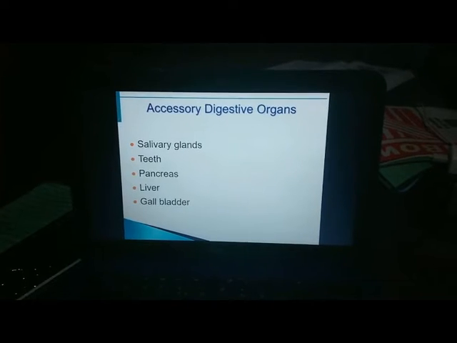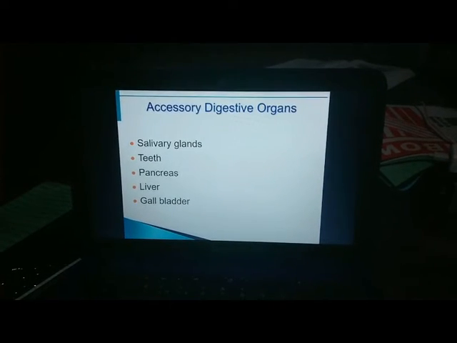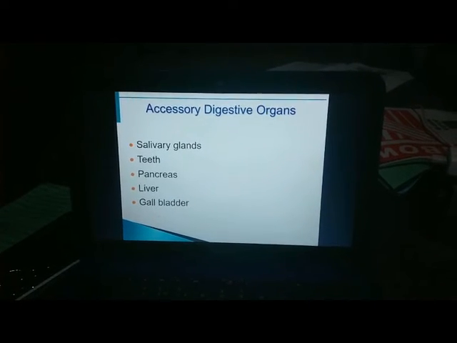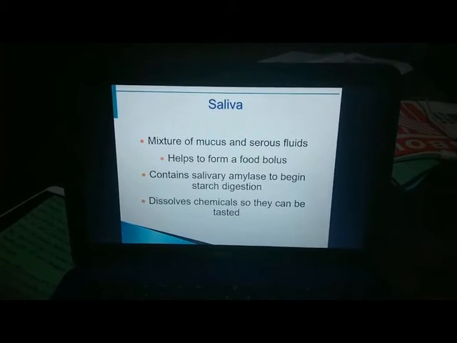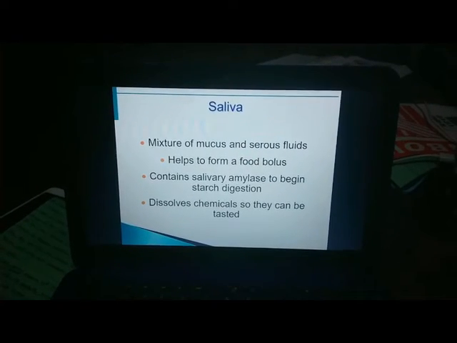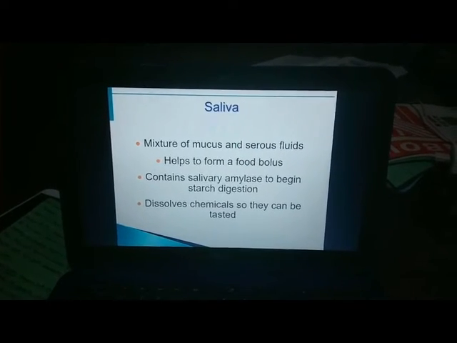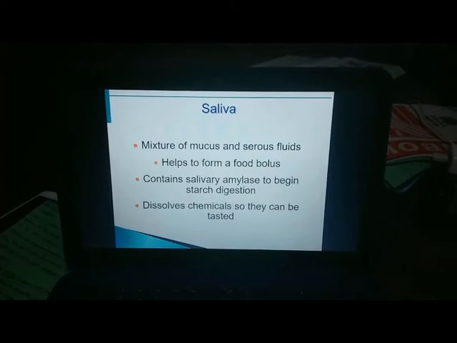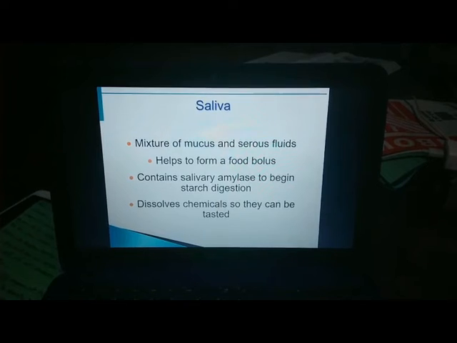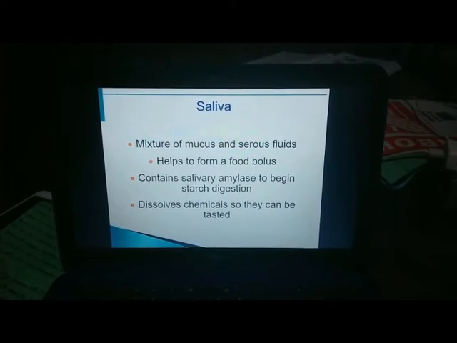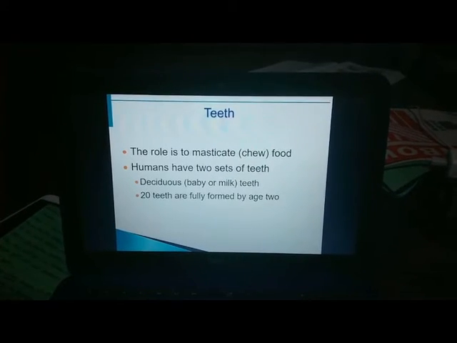Accessory digestive organs: salivary glands, teeth, pancreas, liver, and gallbladder. Saliva is a mixture of mucus and serous fluids. It helps to form a food bolus, contains salivary amylase to begin starch digestion, and dissolves chemicals so they can be tasted.